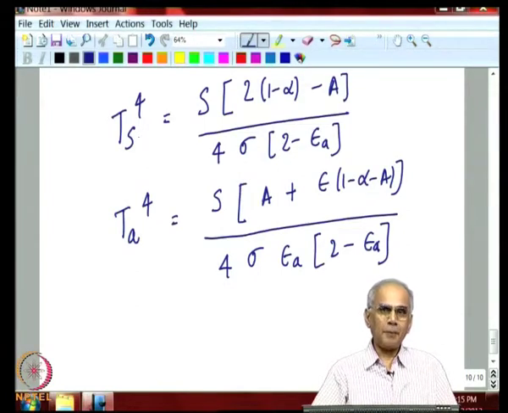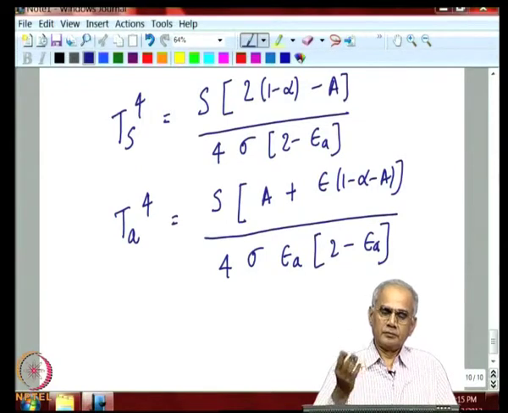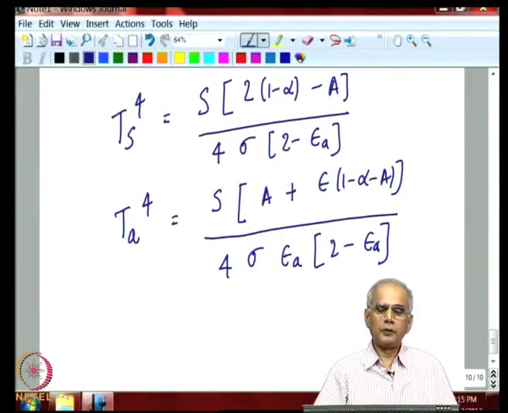So, that is what is happening in the last 100 years on account of the increase in carbon dioxide by around 110 parts per million. The emissivity of the atmosphere has gone up slightly, and that is enough to increase the temperature of the earth by 0.1, 0.2 degrees centigrade.